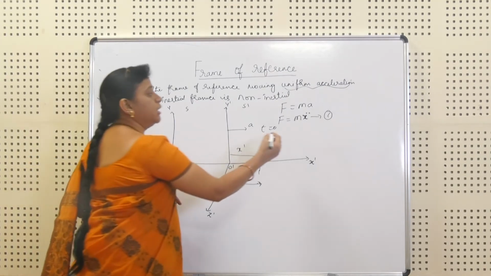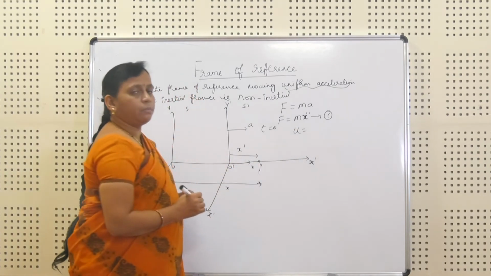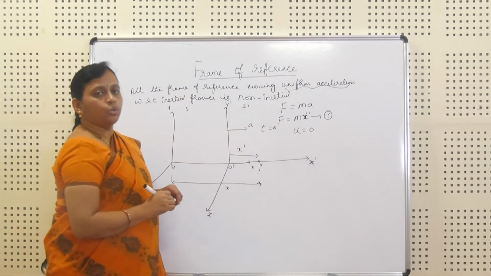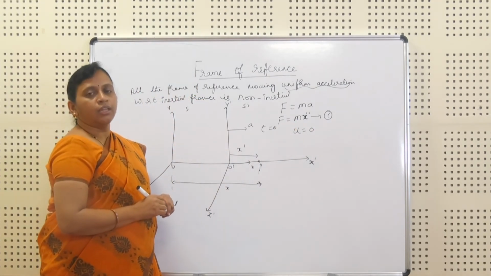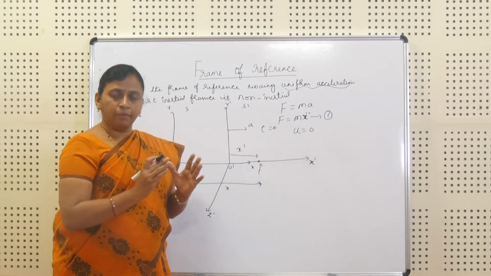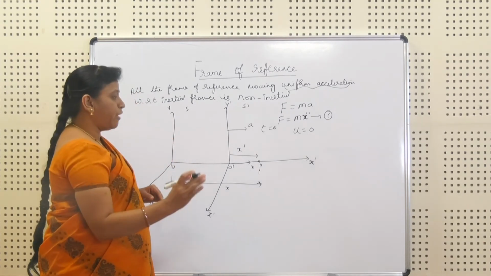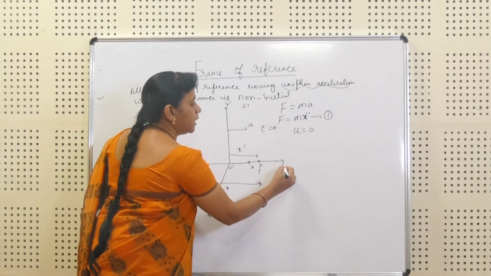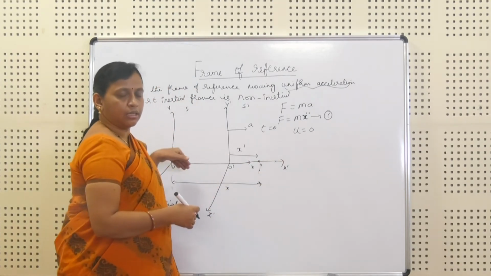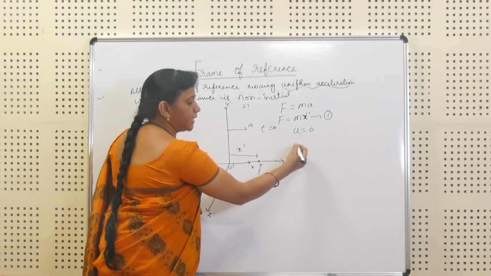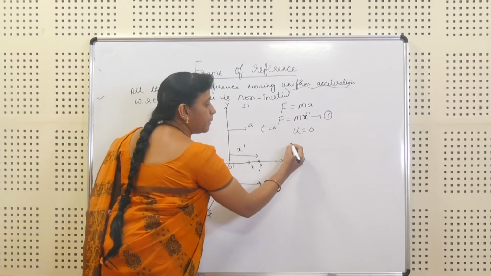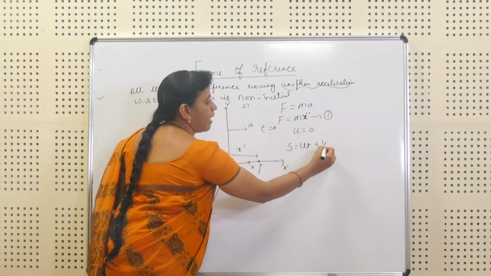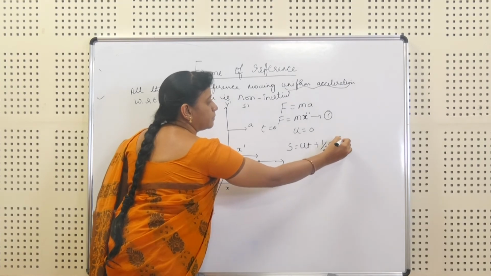Therefore the object starts from rest, so I'll take u as 0. At any instant of time, the displacement is defined with the equation S is equal to ut plus half at square.